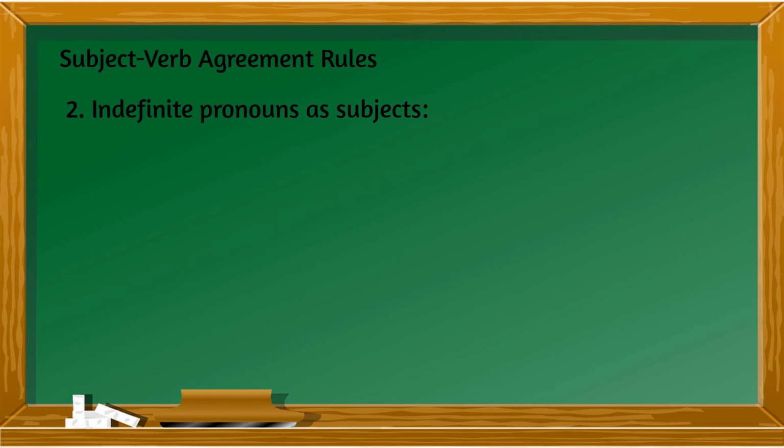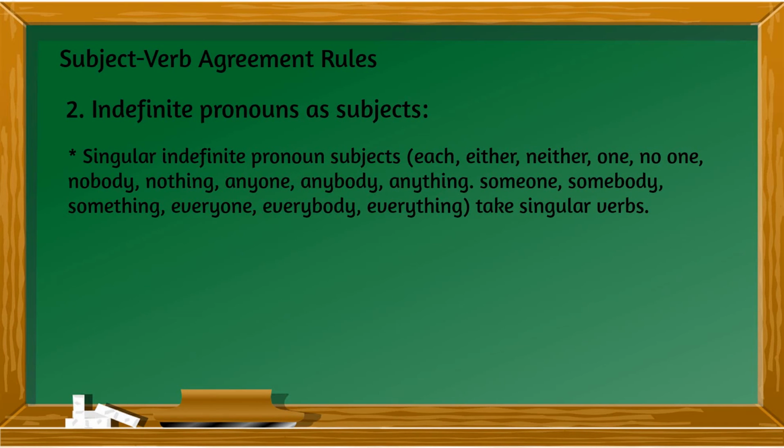Next rule, indefinite pronouns as subjects. Earlier in our discussion on pronoun antecedent agreement, we came across indefinite pronouns as well. So singular indefinite pronoun subjects, like this one in the list, anything, either, neither, one, no one, and so on, take singular verbs.